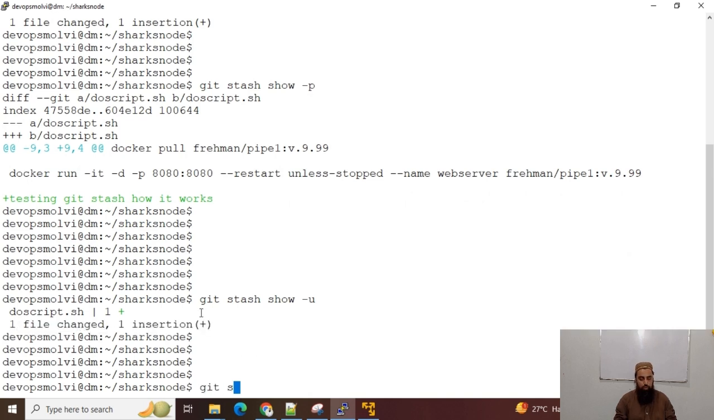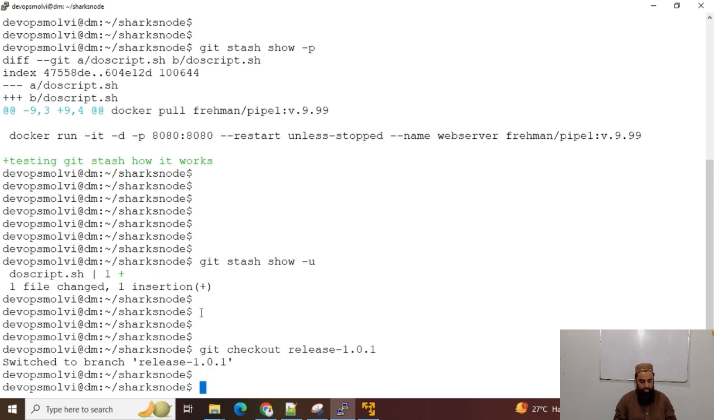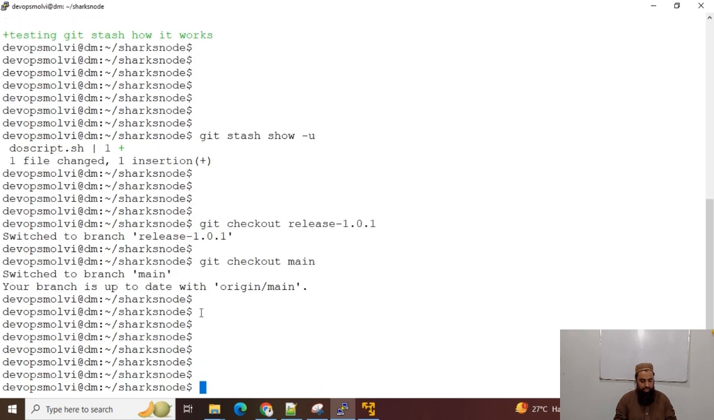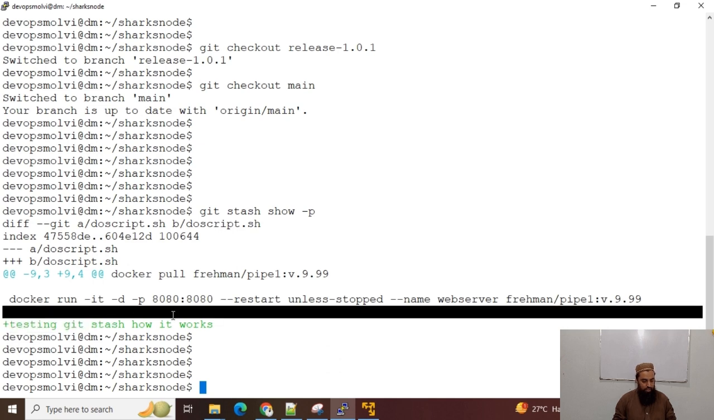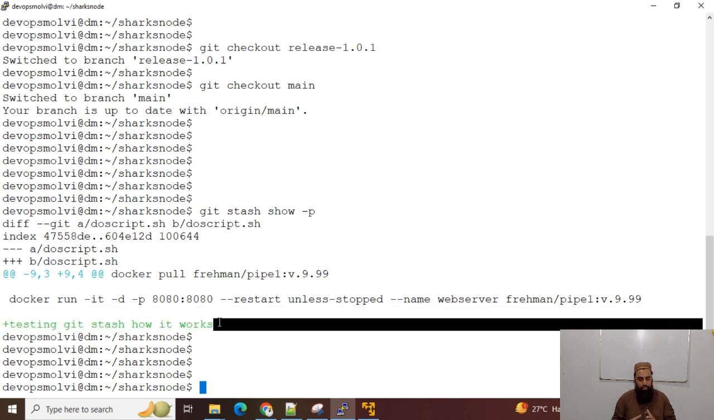Now I want to switch to any other branch, git checkout release. And now for instance, I have finished up my work on this branch and I want to move back to the main branch, git checkout main. And now I want to see what was my last change, git stash show minus p, and you can see that this was my last change. And now I can continue work. My work was saved on a temporary basis. Now I can continue from here.